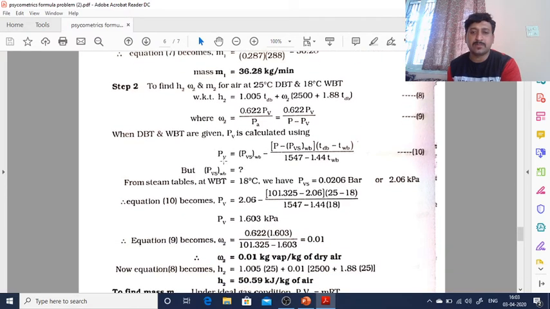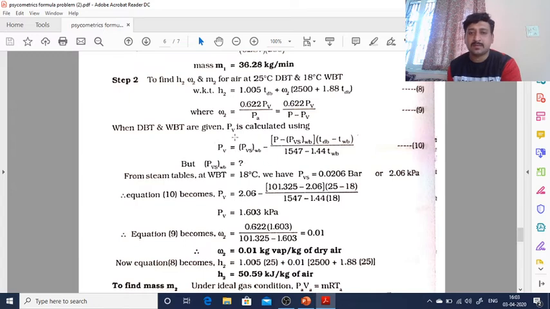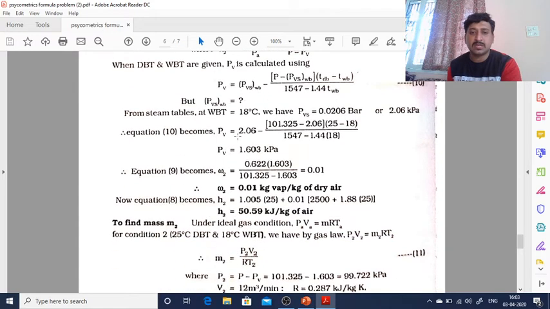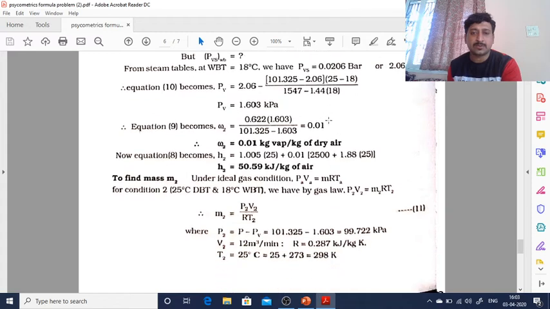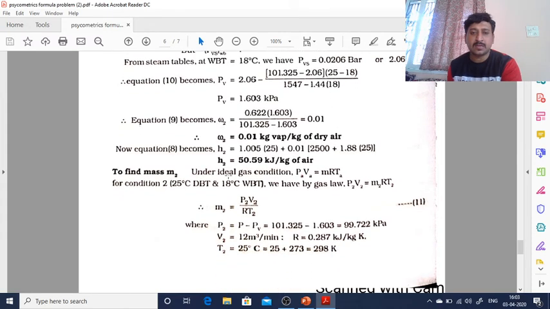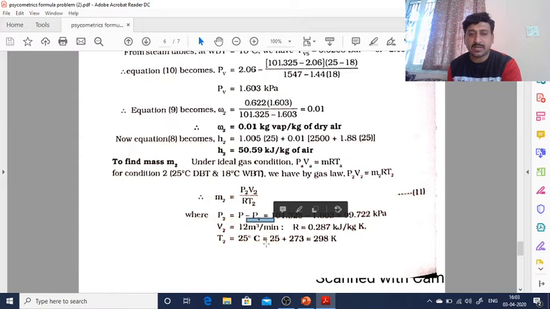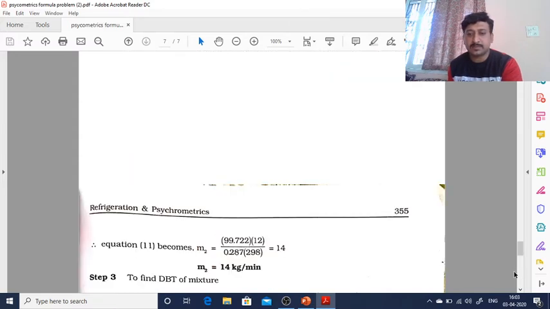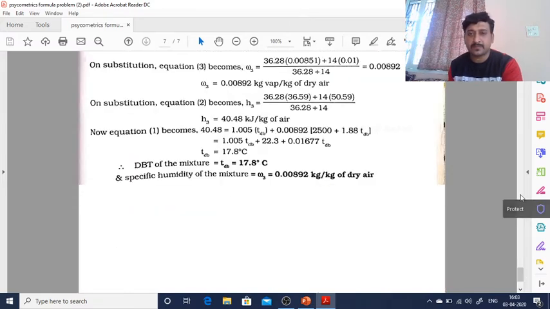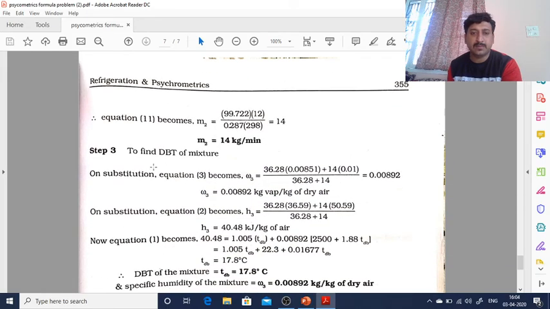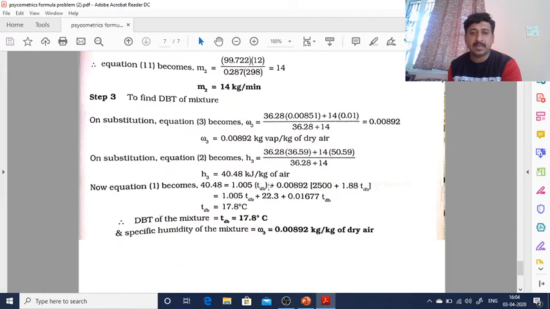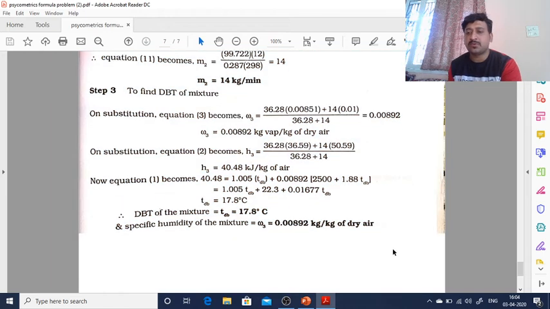Omega 2: PV, PVS, the thing you substitute in this equation, but again you don't know at WBT what is PVS. So again you will get it from the data handbook. Substitute in this, omega 2 you will get, H2 you will get, use the ideal gas equation. Again the same thing for the third one also, m3 to find DBT, omega 3, H3. The DBT of the mixture is this much and the specific humidity is this much. So these are the things.